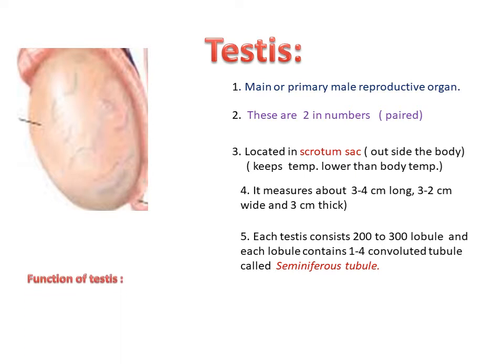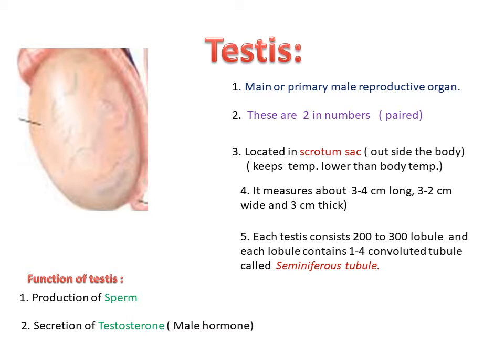Now the function of testes. The main or primary function of testes is production of sperm, that is the male gamete. Male gamete production is the function of testes. That's why it is called the primary male reproductive organ. The secondary function of testes is secretion of testosterone. Testosterone is a male hormone. It is responsible for development of secondary sexual characters in male.